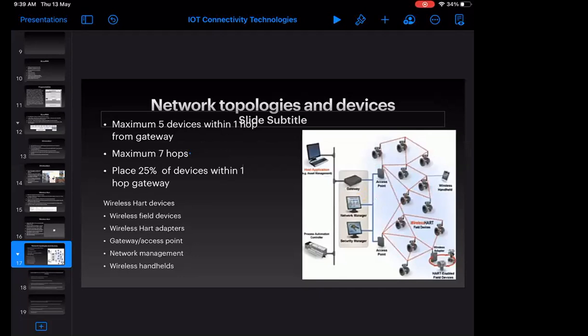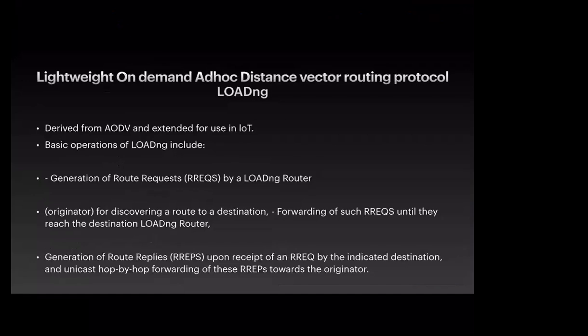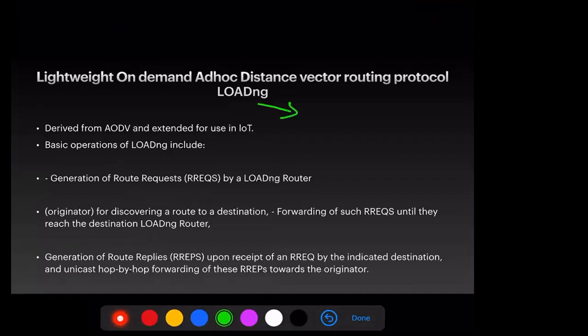Okay. Now, the next thing is that in WirelessHART, two types of routing protocol we use. One is called LOAD-NG. LOAD-NG is an abbreviated and extended version of the AODV protocol. AODV means on-demand ad hoc distance vector routing protocol. LOAD-NG means a lightweight on-demand ad hoc distance vector routing protocol, which is an extension of the AODV protocol.